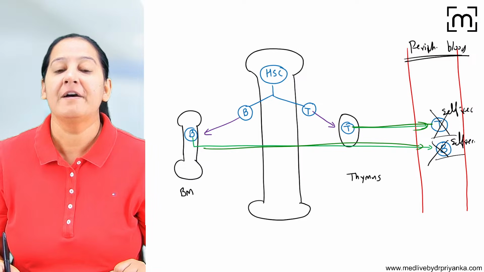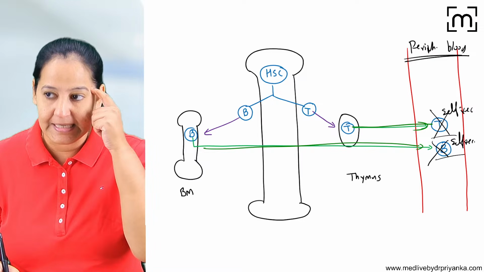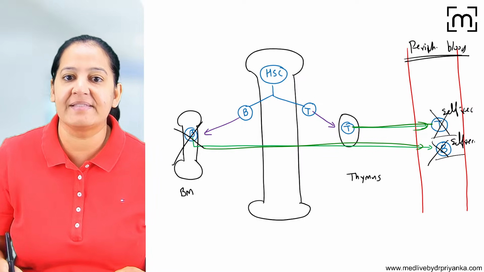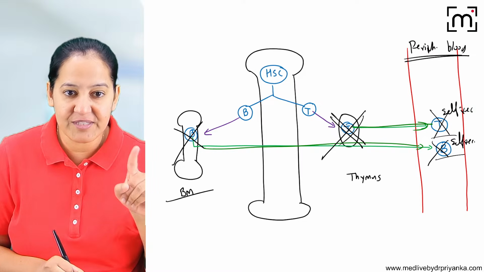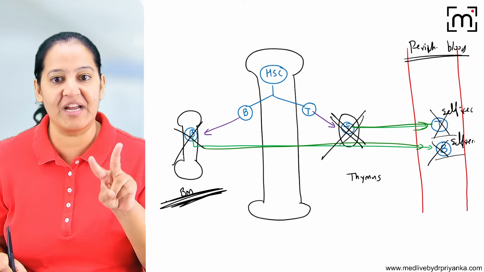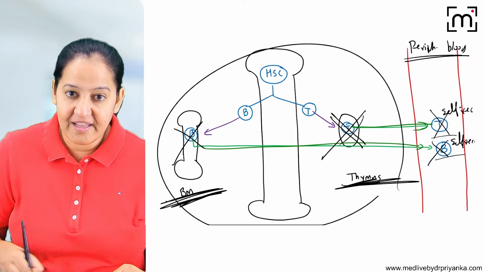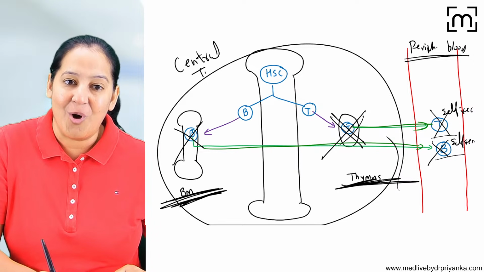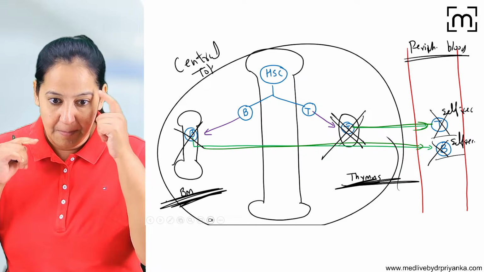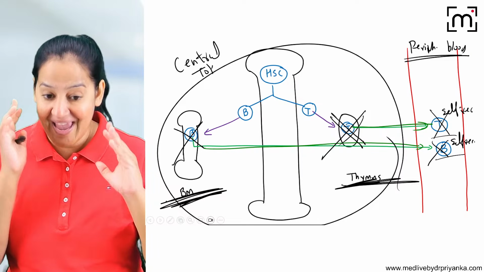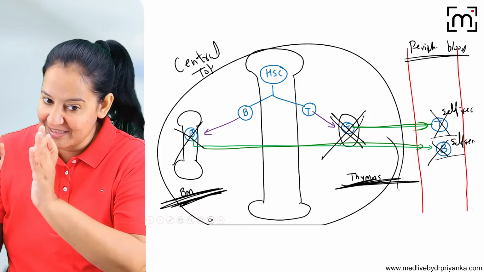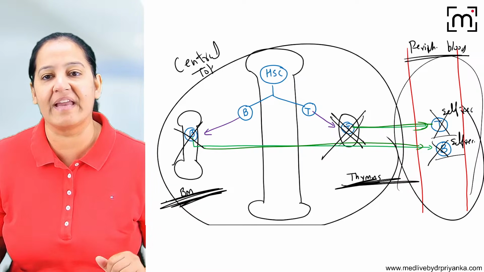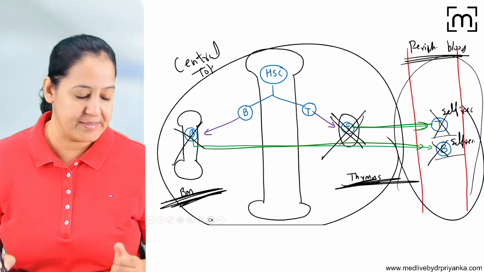What two mechanisms? We can kill the mad soldiers, the self-reactive lymphocytes, at two places. Mostly, we will kill them in the central organ only. So B lymphocytes are killed in the bone marrow and T lymphocytes are killed in the thymus. If they are killed in their central organ only, it is known as central tolerance. Tolerance is elimination of the self-reactive lymphocyte. And if they escape that and by mistake come into the periphery, then there is a mechanism we can kill them in the periphery also. In the blood also we can kill them.